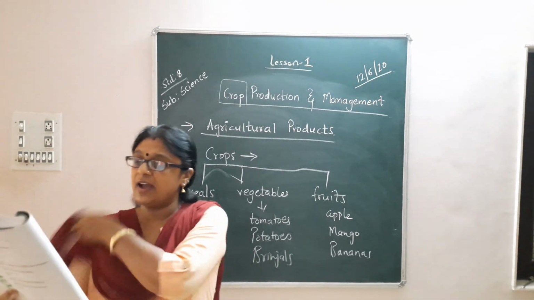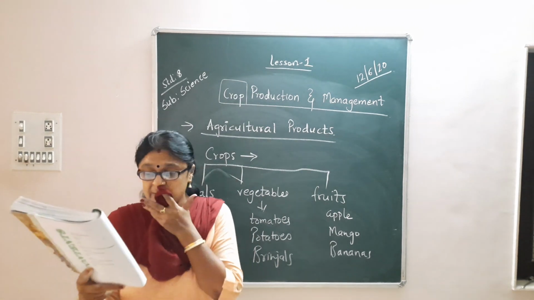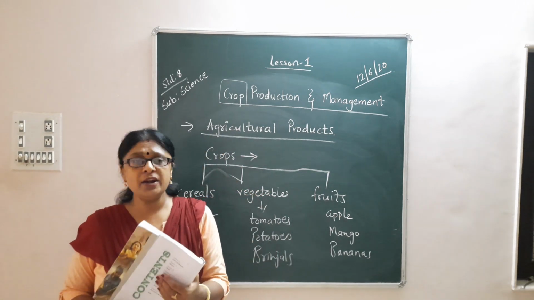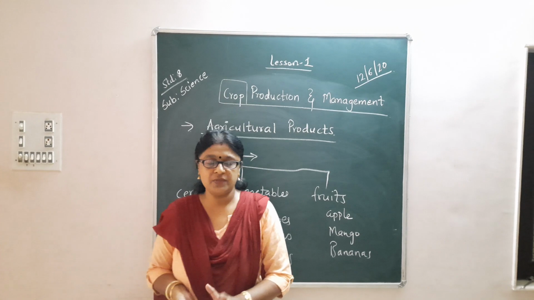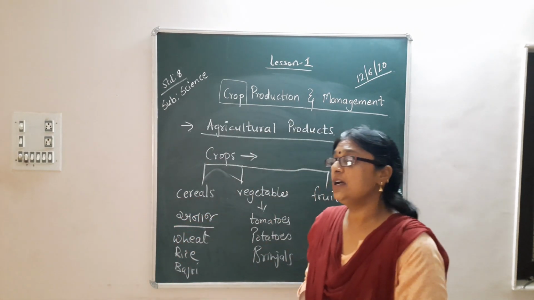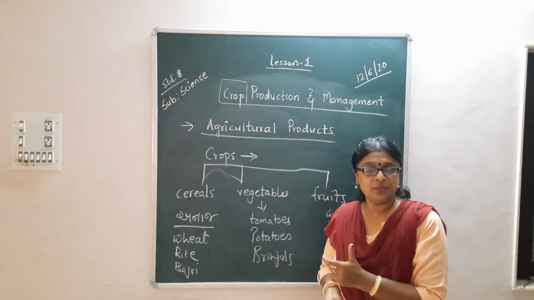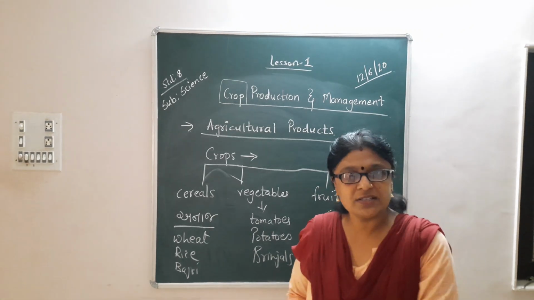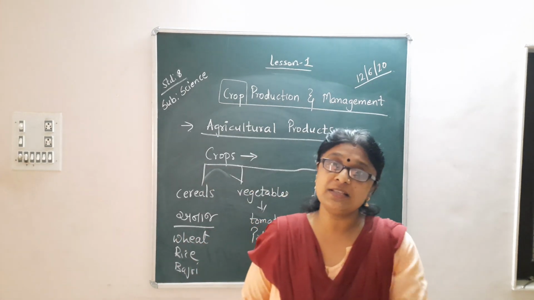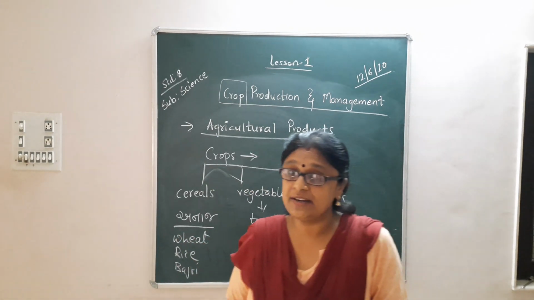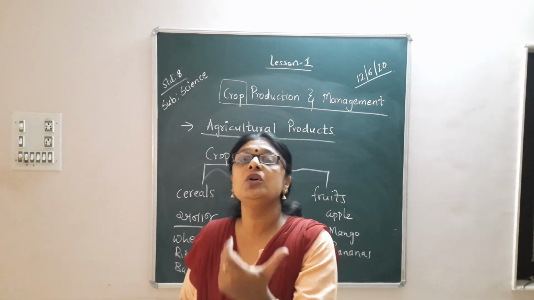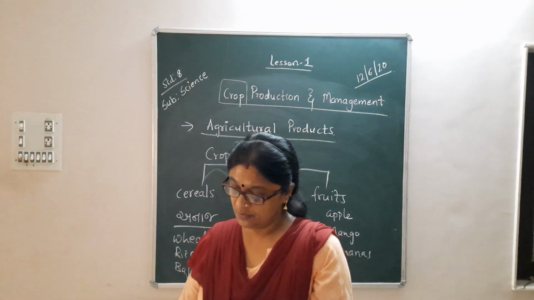You already know that crops are of different kinds like cereals, vegetables and fruits. These can be classified on the basis of the season in which they grow. You cannot grow any crop at any time. There are different seasons for which you grow. For example, if you take mango, do you get mango in winter season? Do you get mangoes in December? Do you get grapes in December? No, you don't get. Why? Because there are different times to grow different types of crops, right?